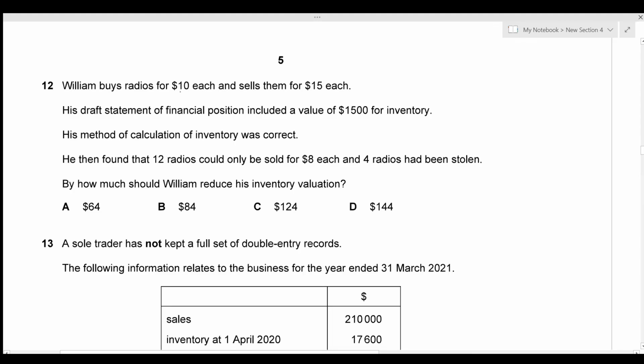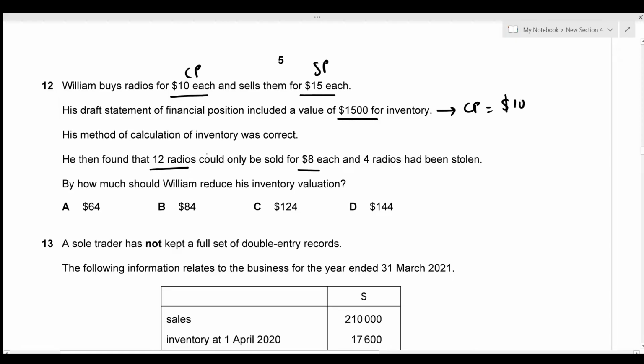William buys radios for $1.10 each and sells them for $1.15 each. So this is going to be the sales price and this is the cost price. Then his draft statement of financial position included a value of $1,500 for inventory. His method of calculation of inventory was correct. He then found that the 12 radios could only be sold for $1.08 each, and 4 radios had been stolen. All right. So when we're valuing the inventory, we're going to include it at the cost price. So cost price is $1.10.